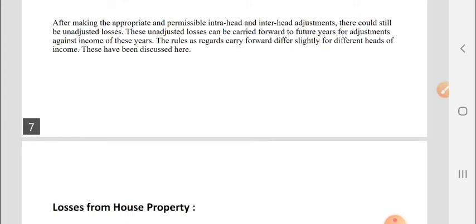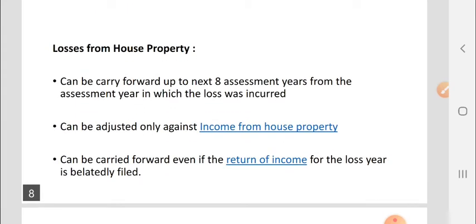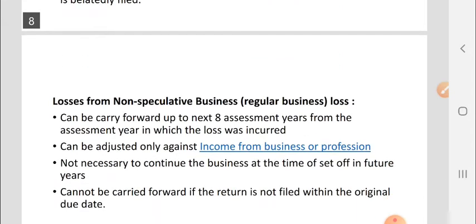First, losses from house property. This can be carried forward up to the next 8 years from the assessment year in which the loss was incurred. It can be adjusted only against the income from house property. It can be carried forward even if the return of income for the loss year is belatedly filed.